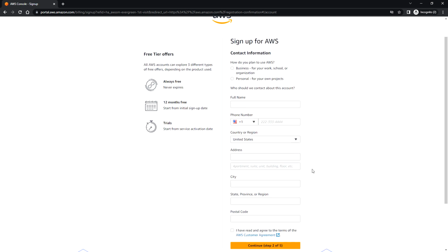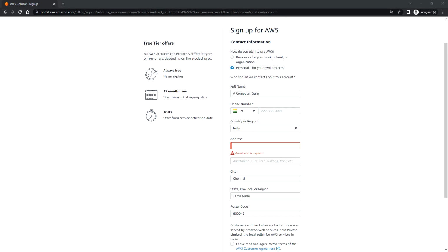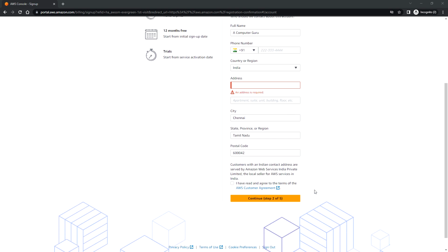And here you need to fill this information. Okay, so I'm going to fill how do you plan to use AWS. So it's going to be personal and the full name, and enter the phone number and the country or region, and enter the address, city, and the postal code.